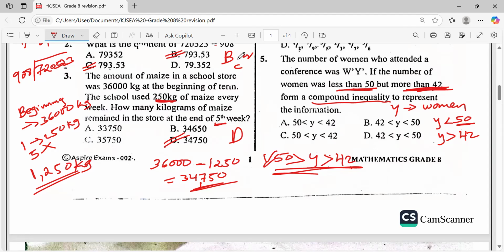Otherwise, as you can see, A and C are the same. So at least one would look like this. What's our answer? 50 is greater than y, and y is also greater than 42. Very good. So let's proceed.